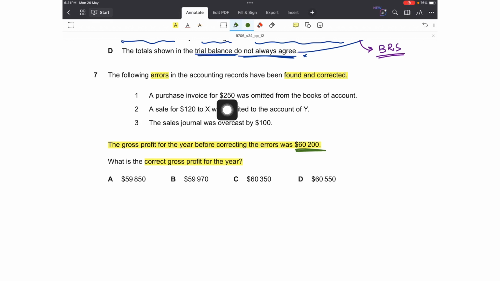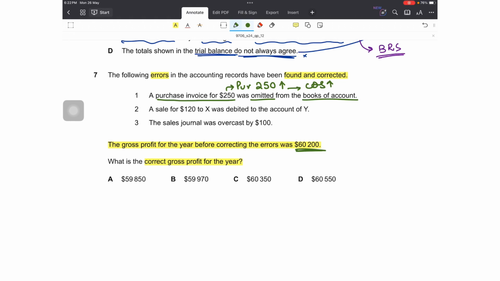A purchase invoice for 250 was omitted from the books of account. This means that purchases amounting to 250 are not recorded, so purchases are currently understated. Now in order to correct this error, I have to increase my purchases by 250, and if I do that, my cost of sales would also increase as purchases are added in the cost of sales along with opening inventory and carriage inwards.